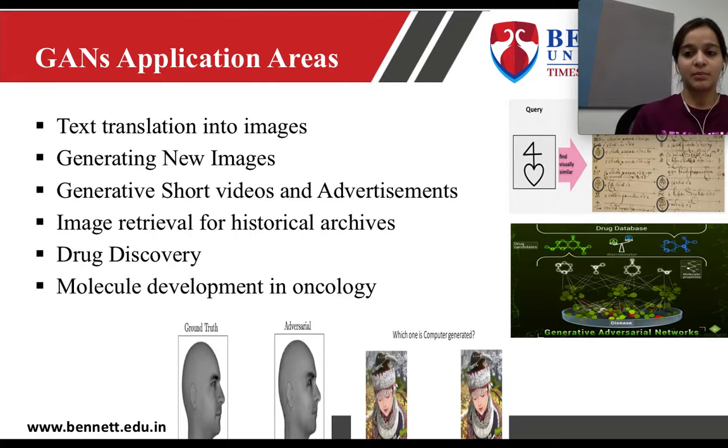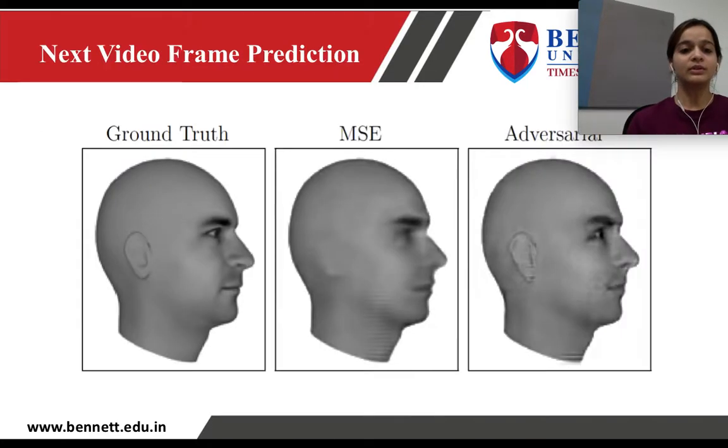Now, what are the various application areas of GAN? Suppose we have text and we want to translate text into images, for that we'll use GAN. If we have a few images and we want to generate new images, for that we'll use GAN. If we want to generate short videos and advertisements, we'll use GAN. For image retrieval, drug discovery, and molecule development, in these application areas we can use GAN.